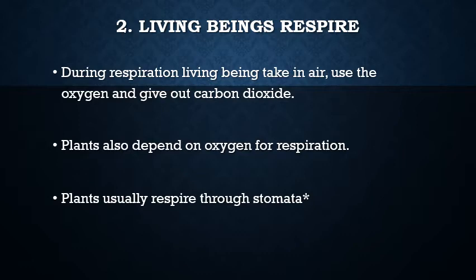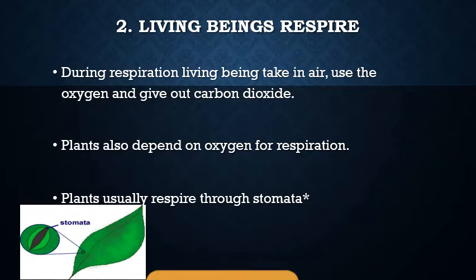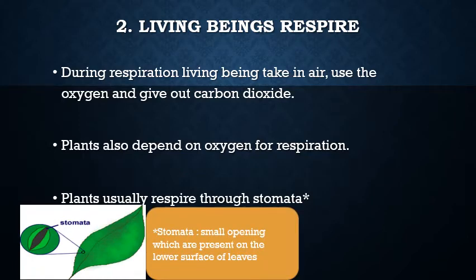In your previous classes, you have learned about respiration. The same thing happens with plants also. During the night time, they respire. That means they take in oxygen and give out carbon dioxide. Plants also depend on oxygen for respiration. Plants usually respire through stomata. Stomata is a small hole opening which is present on the lower surface of the leaf.